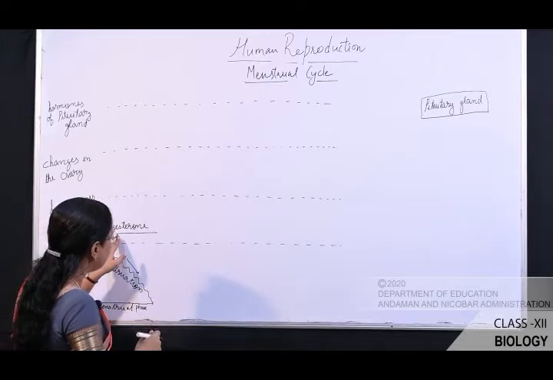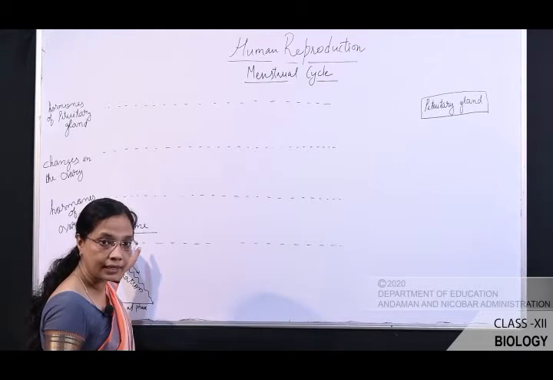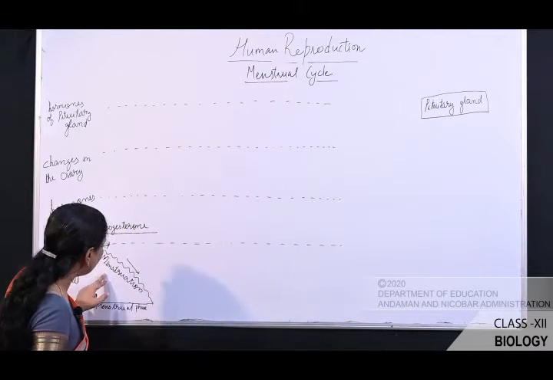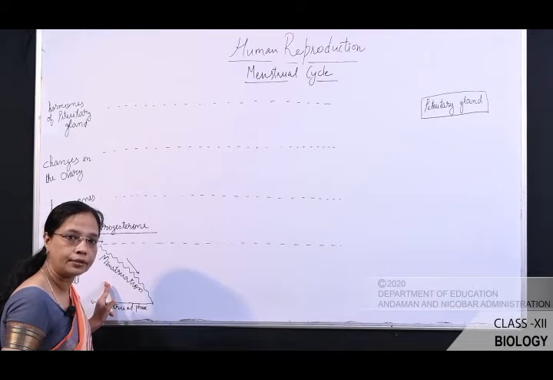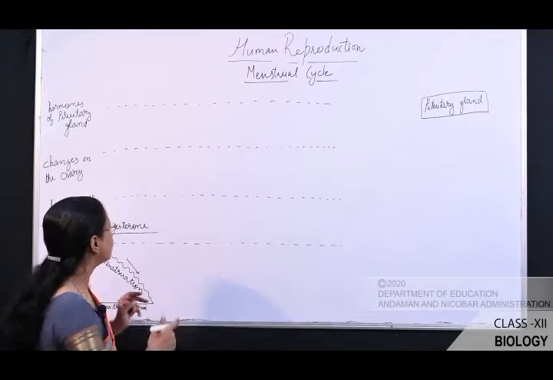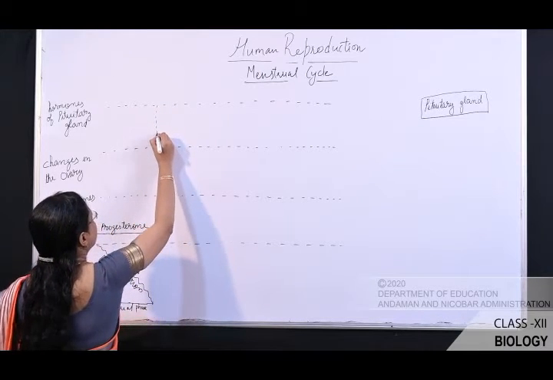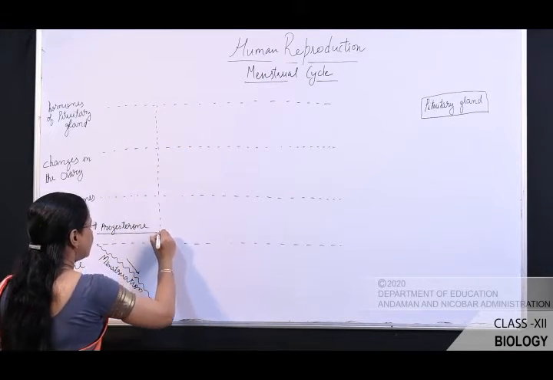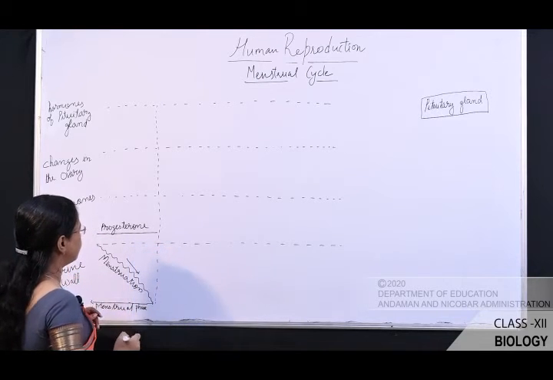That means when the level of progesterone is very low, it is unable to maintain the endometrial tissues. So that is why the endometrial tissues break down. So here we will make a line in order to separate the menstrual phase.